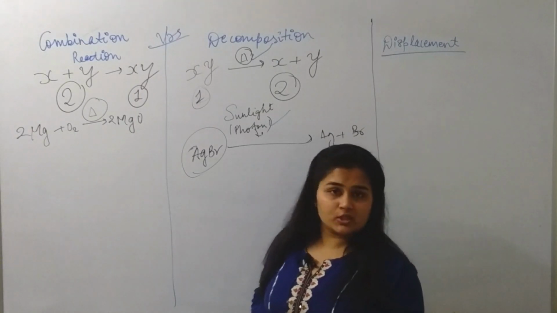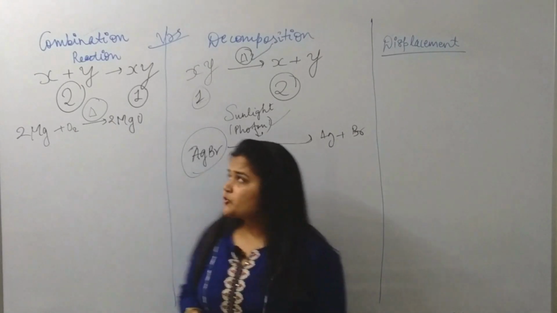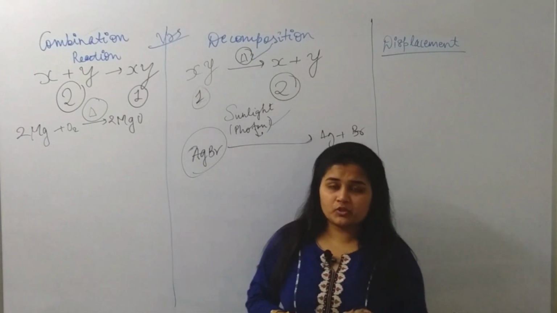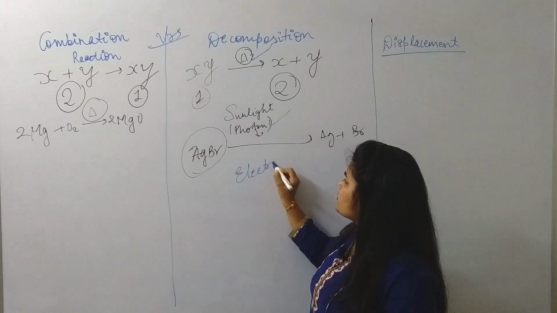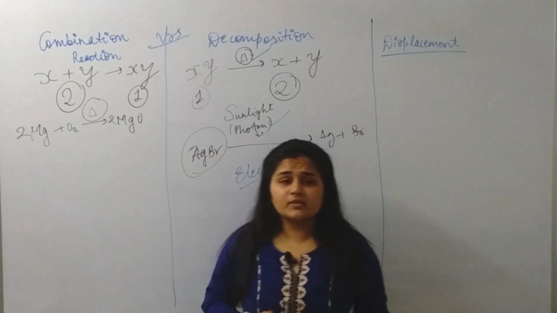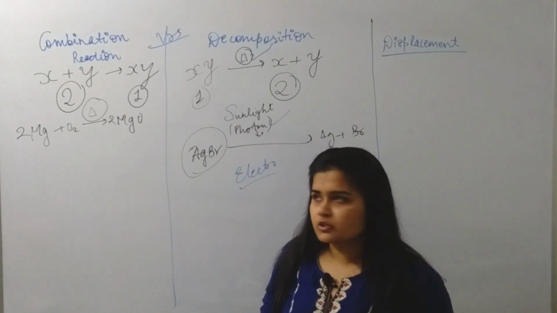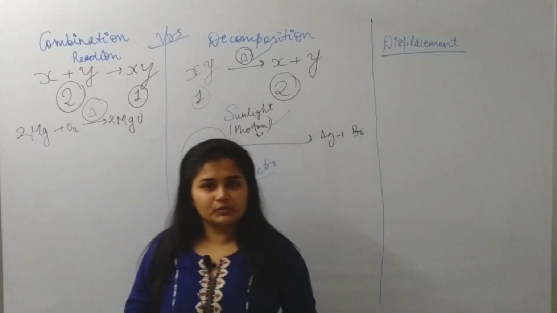They will ask the definition of any one and tell us to give the difference of both. So there are types like thermal decomposition, photo decomposition. There is one more which is electrodecomposition. If it occurs in presence of electricity, it is known as electrodecomposition. So I hope it is clear for both combination and decomposition reaction.